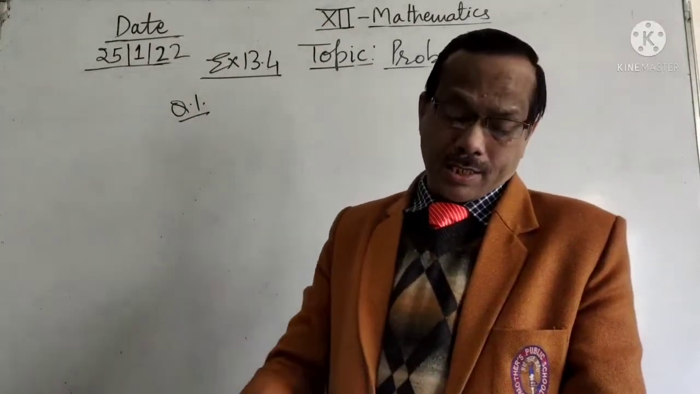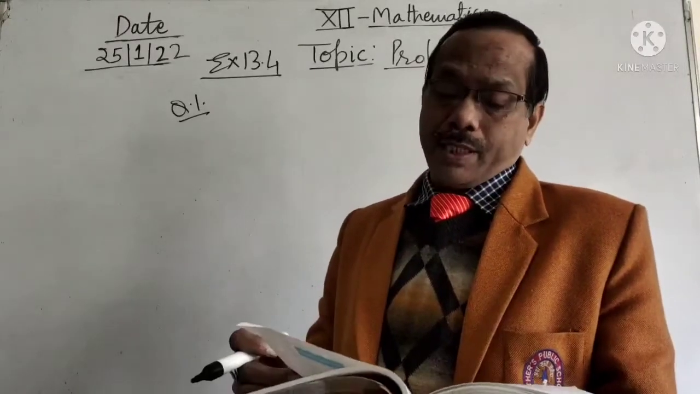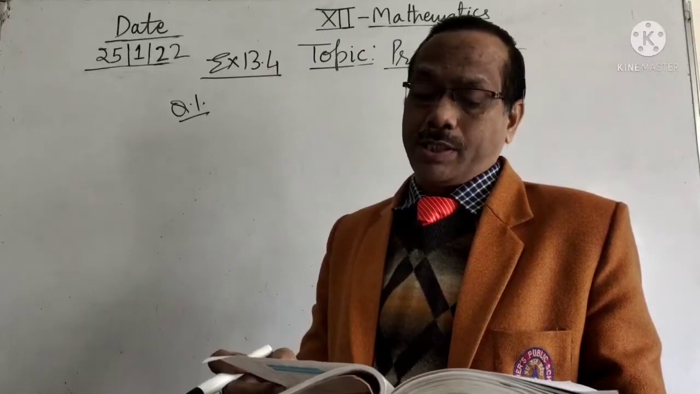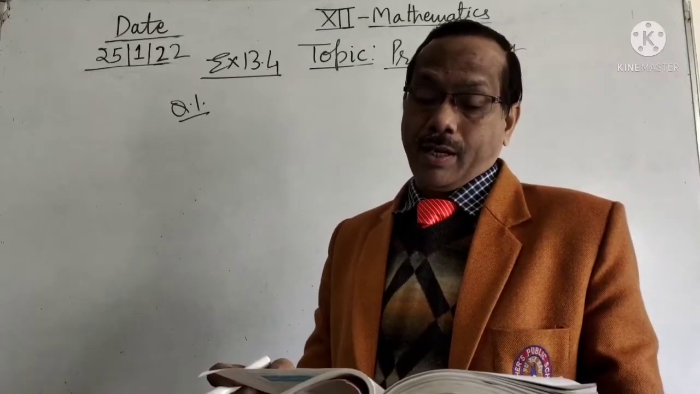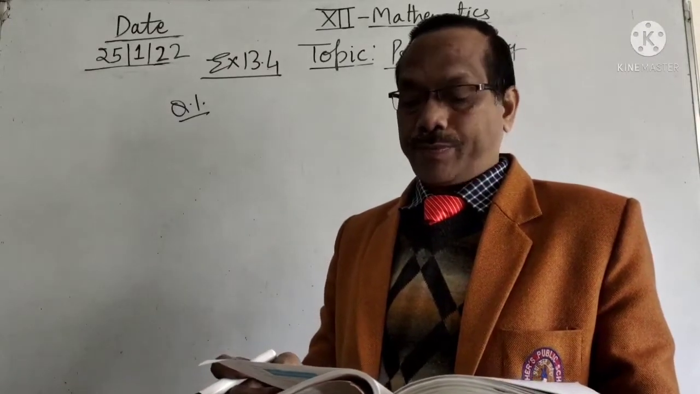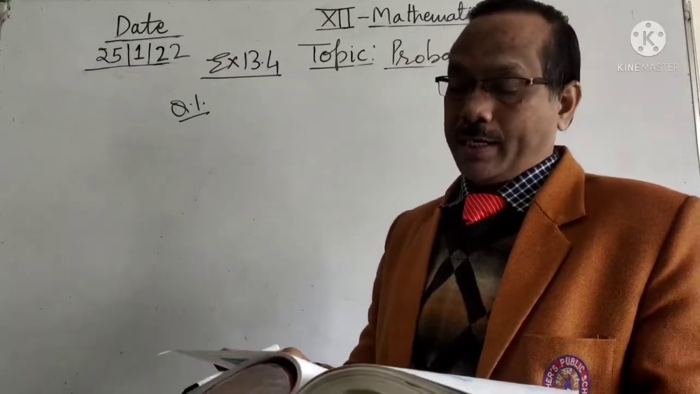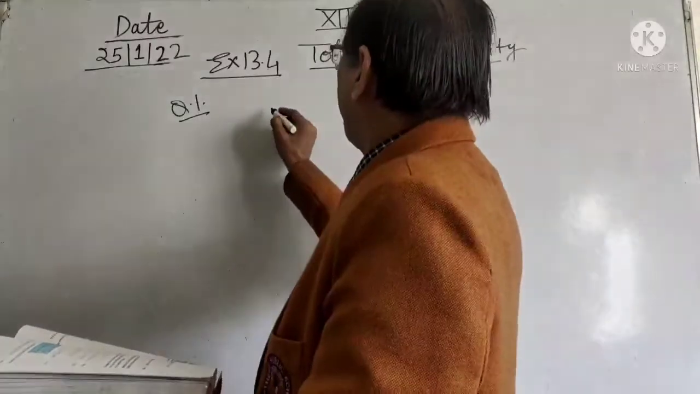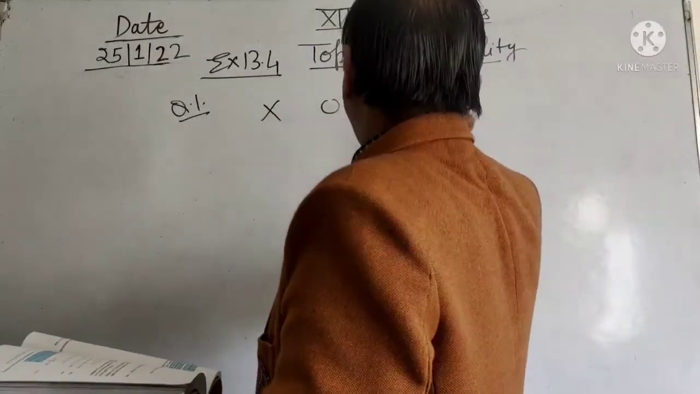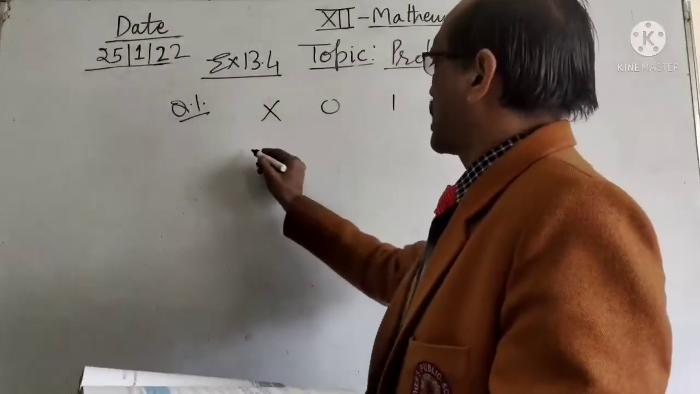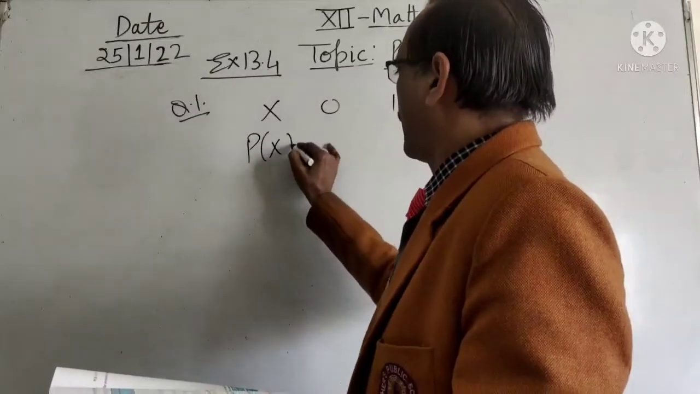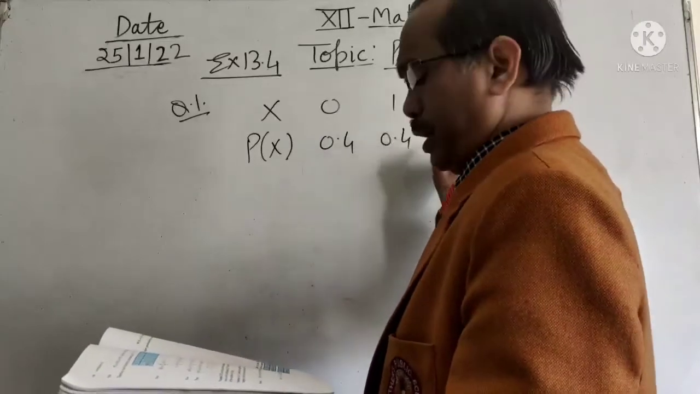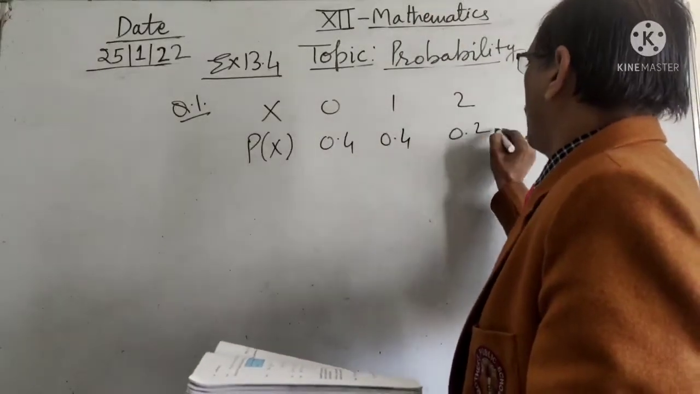The question is: state which of the following are not the probability distribution of a random variable. Give reason for your answer. In the first part, the random variable is 0, 1, 2 and the corresponding probabilities are 0.4, 0.4 and 0.2.